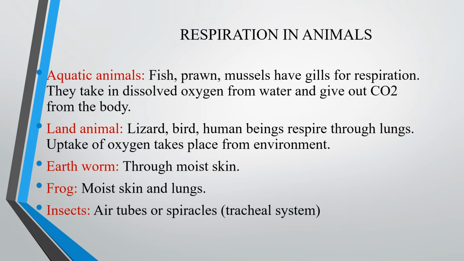Respiration in animals. In aquatic animals, for example fish, prawn, mussels, they have gills for respiration. They take oxygen in a dissolved form. If we take out the fish, it immediately dies because it cannot take oxygen from air. So they can use only dissolved oxygen from water and give out CO2 from their body.